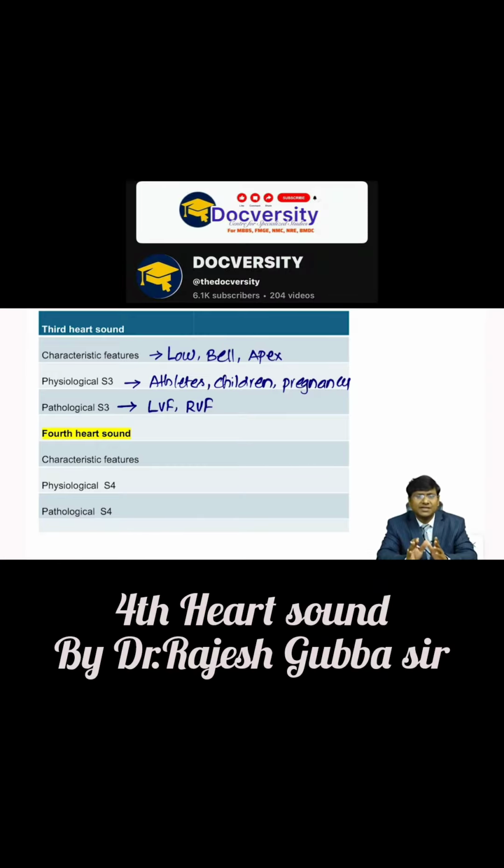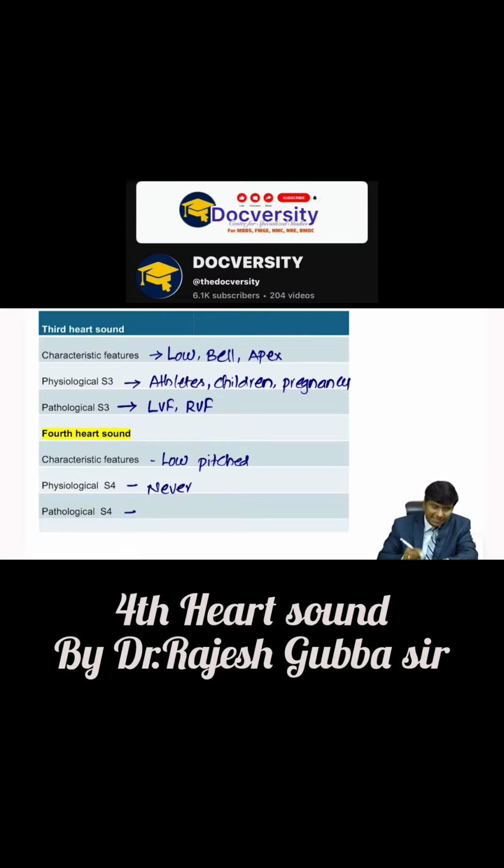Fourth heart sound, this is also a low pitched sound. Usually we don't listen to the fourth heart sound at all. This physiological S4, whatever you are hearing, it is never heard. So you will have physiological S3, but S4 is never physiological. If at all S4 is heard, it is always pathological. And what are the conditions where you'll have the pathological S4?